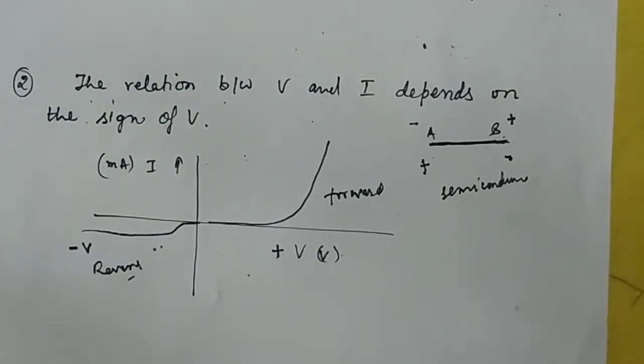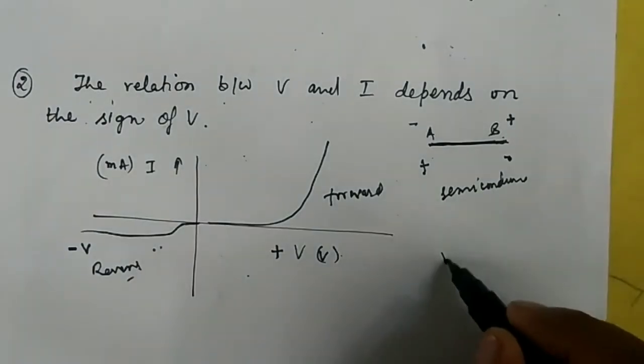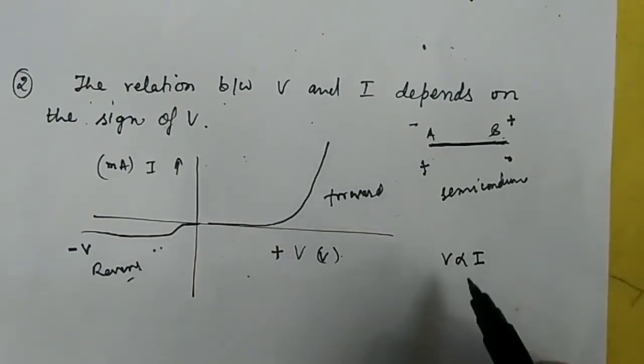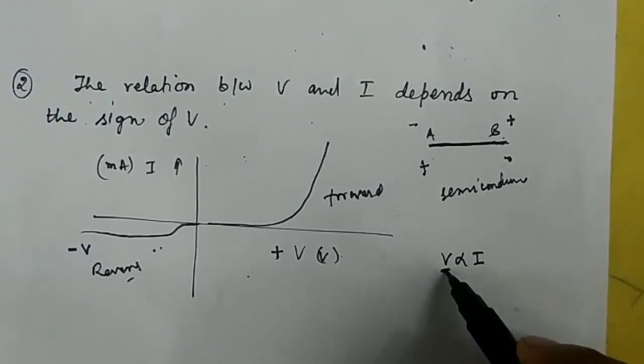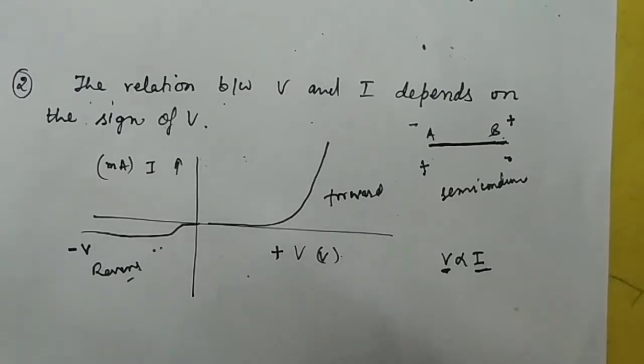So this is not verified by Ohm's law. Ohm's law says that V is directly proportional to I, meaning for the same magnitude of potential we have an equal value of current, but we have a different value of current at different sign of potential.